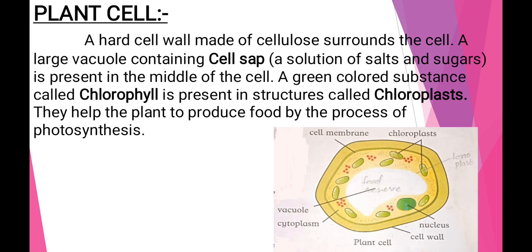Now chlorophyll. The chloroplast contains chlorophyll, which are green pigments that trap the sunlight for photosynthesis. Dear students, photosynthesis is an important process of the plant cell in which glucose is formed. Photo means light, synthesize means to manufacture. So through this process, plants are capable of manufacturing glucose. They are the producers.